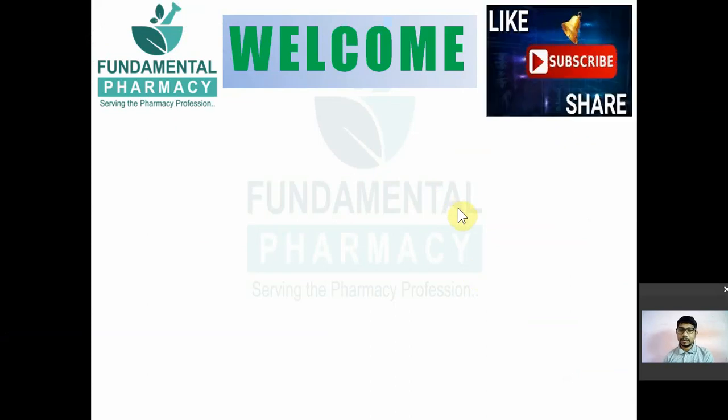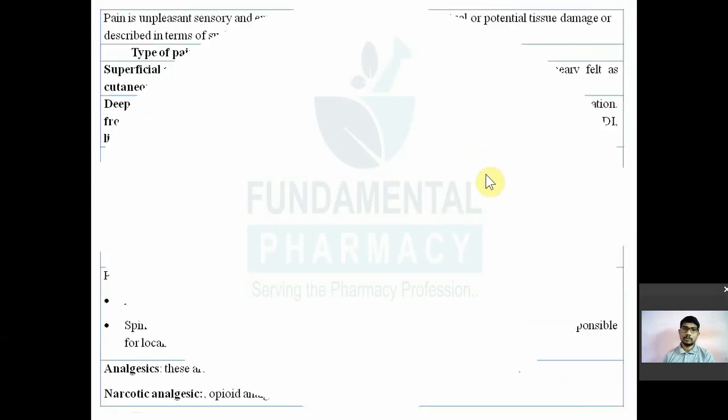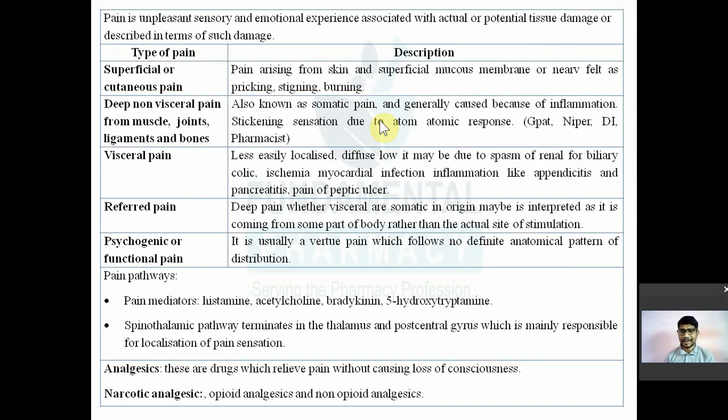So first of all, there are two kinds of analgesics. Basically, not only two, there are three kinds of analgesics. The first one is known as central analgesics. The second one is known as NSAIDs or peripheral analgesics, and the third one is known as endogenous analgesics. So what do you mean by central analgesics?